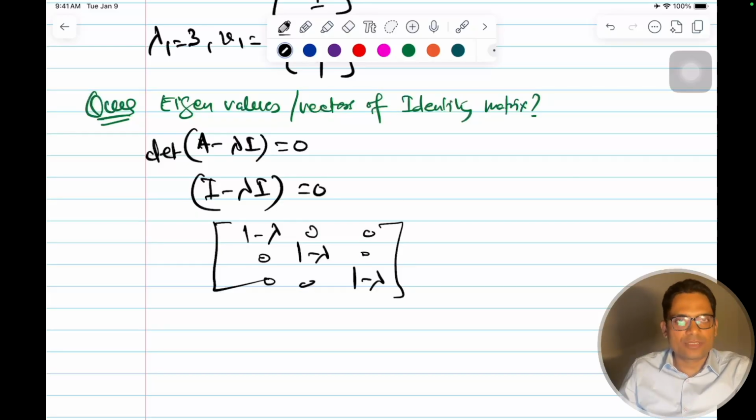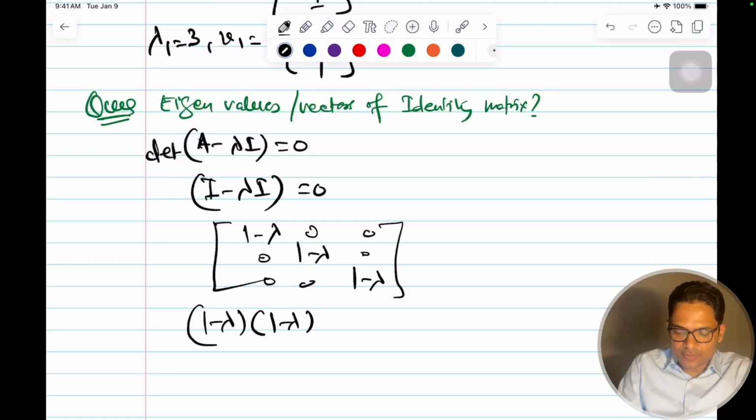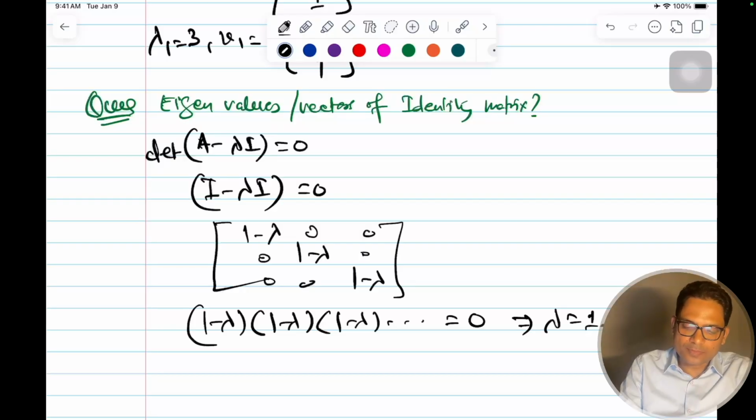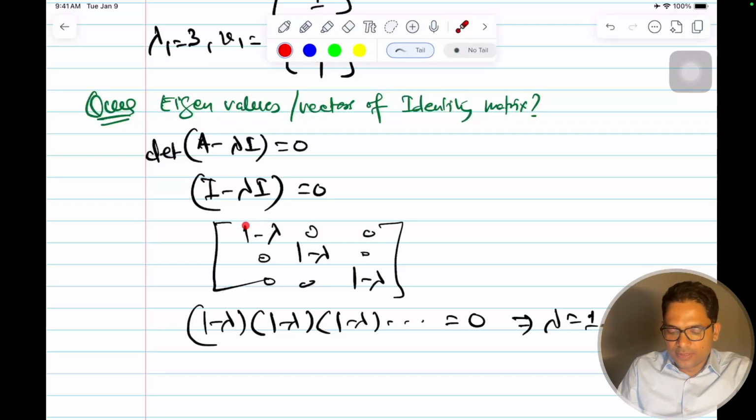If I take n dimensions, whatever the dimension is, finally the equation is 1 minus lambda, n times, equal to 0. This implies that lambda is equal to 1, and this also shows that if a matrix is a diagonal matrix, the lambda values will be the diagonal elements.